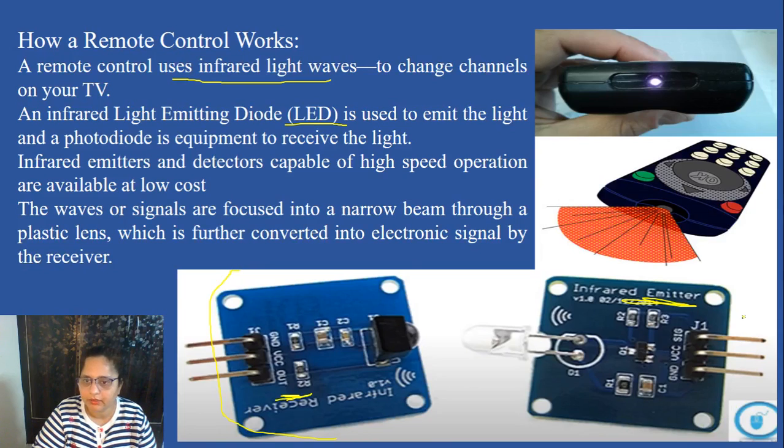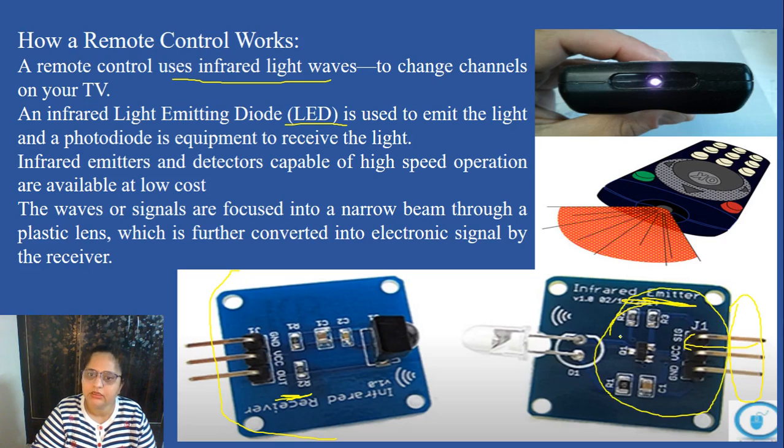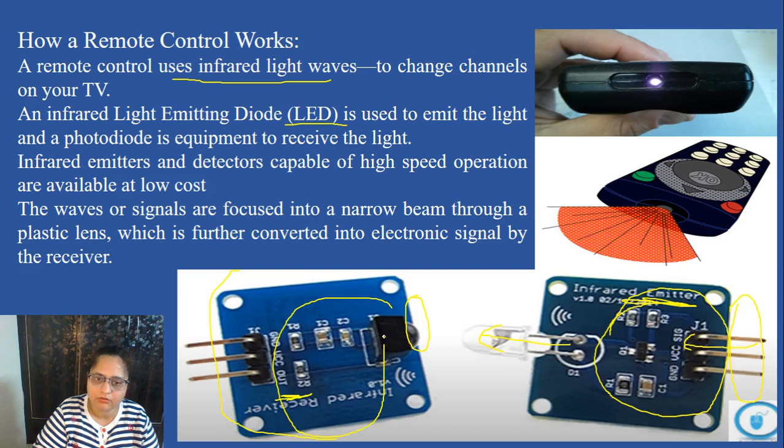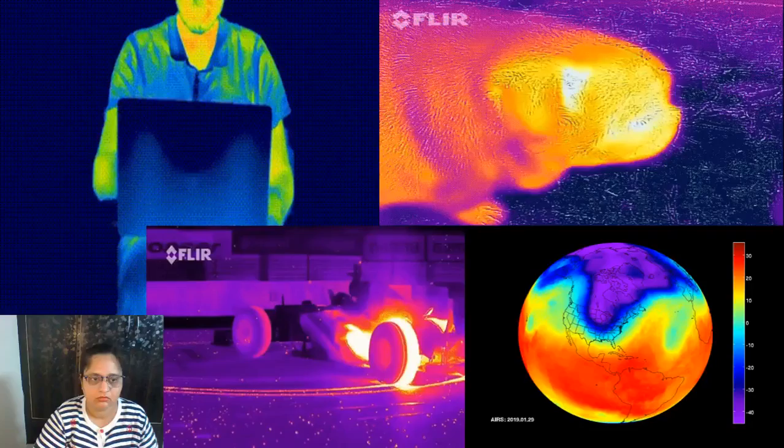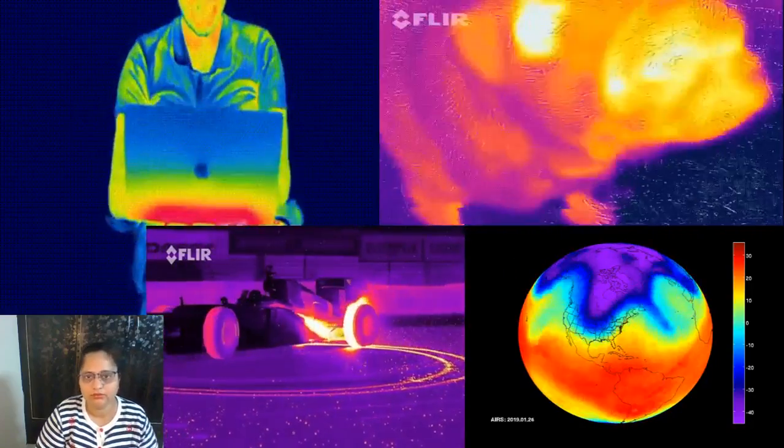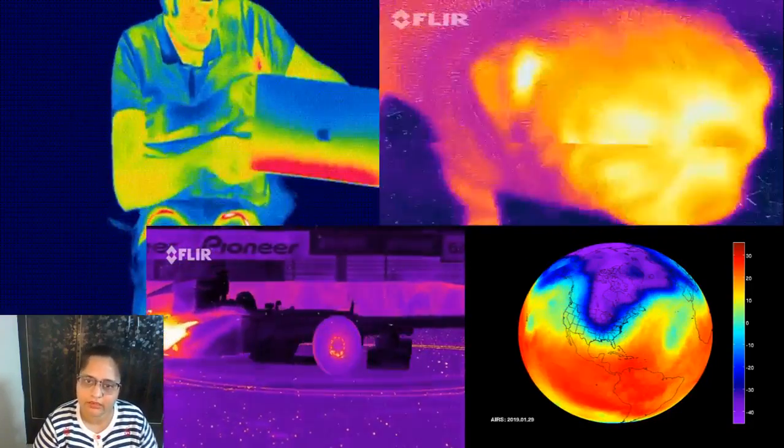When any button is pressed on your remote control, the signals are transferred from here to this processing unit. After processing, the infrared light is generated and it is transmitted through this LED. The signals are further received by this receiver, and after the processing the data is transferred to the television. This is all about this video. This is a part of wireless transmission.